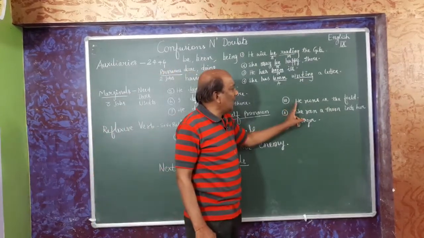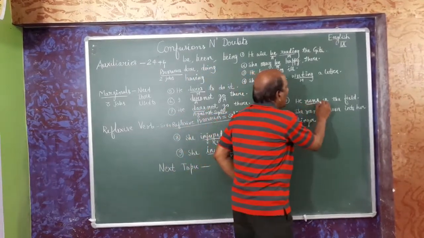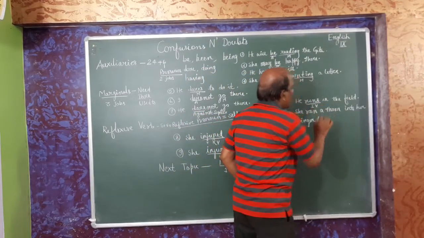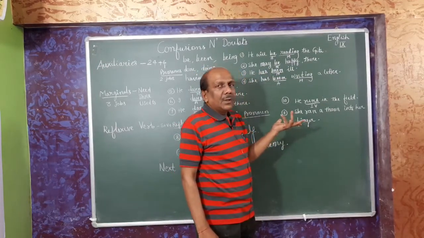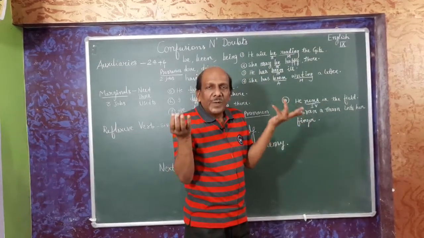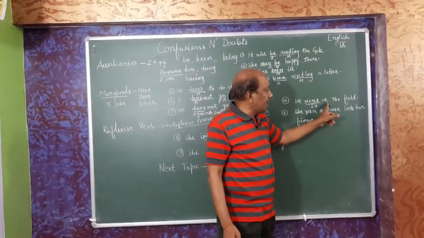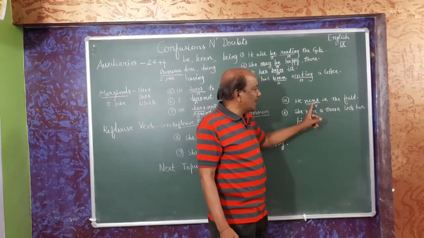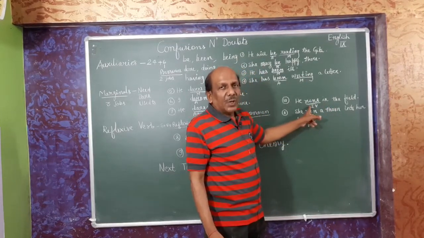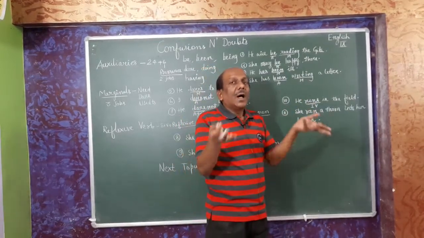I have taken one more example. He runs in the field. See here, runs in the field. It is an intransitive verb here. He runs in the field, and for running we need only one person, so it is intransitive. It is a preposition here, not a noun or noun equivalent. So it is an intransitive verb here, because a transitive verb takes an object, and an object is a noun or